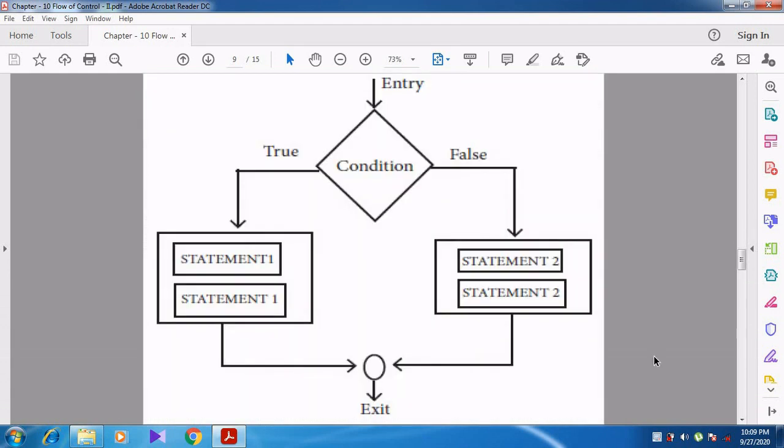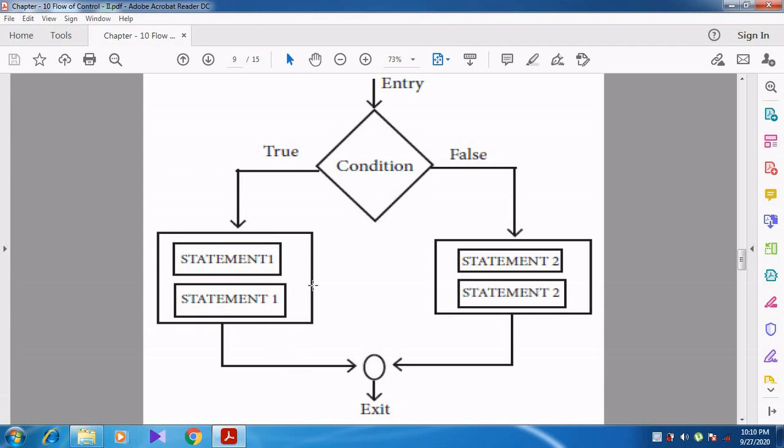Right. You can see the flow chart. This is called flow chart. From this you can understand how the program flows. So we are entering into the condition. You can see here condition is represented by the rhombus symbol. Right? Rhombus symbol. When the condition becomes true, here statement 1 is given here. So that will be executed. And then we will go out of the program. So exit. After executing statement 1, directly exit. No need to execute statement 2 because condition is true.